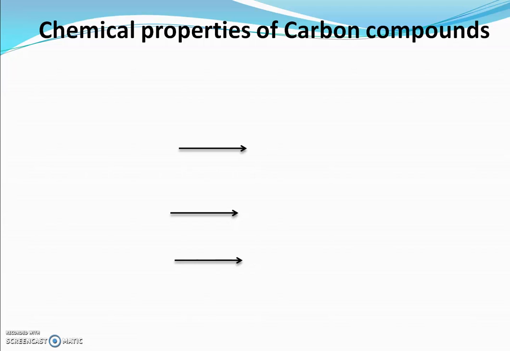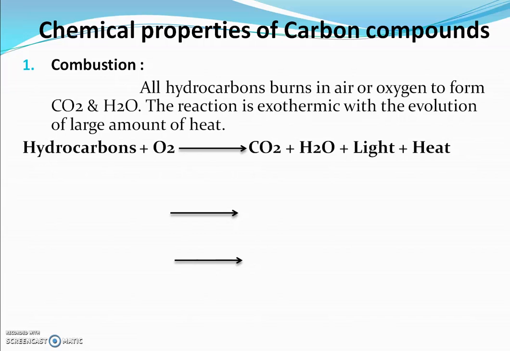Dear students, today we will discuss the chemical properties of carbon compounds. We are going to study combustion reaction, oxidation reaction, addition reaction and substitution reaction of carbon compounds. The first type of chemical property of carbon compounds is combustion.